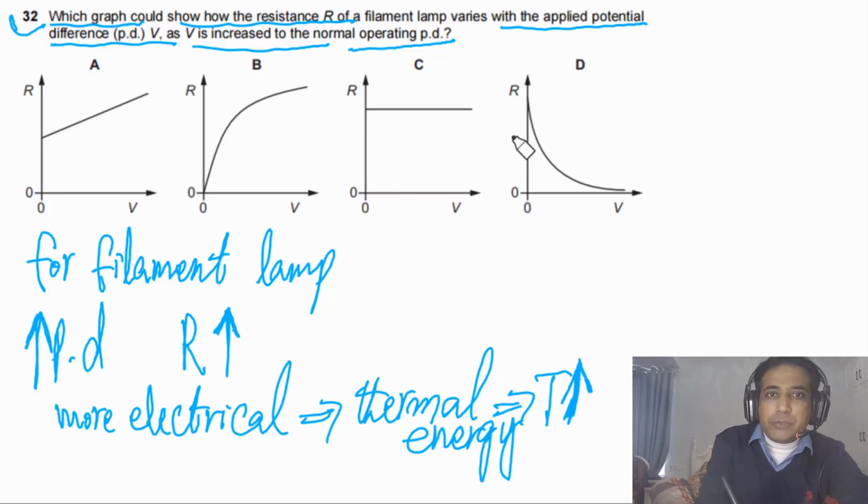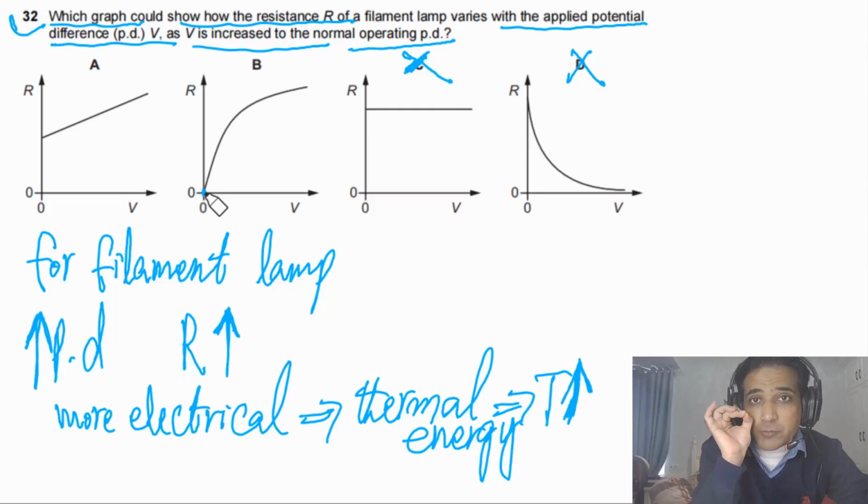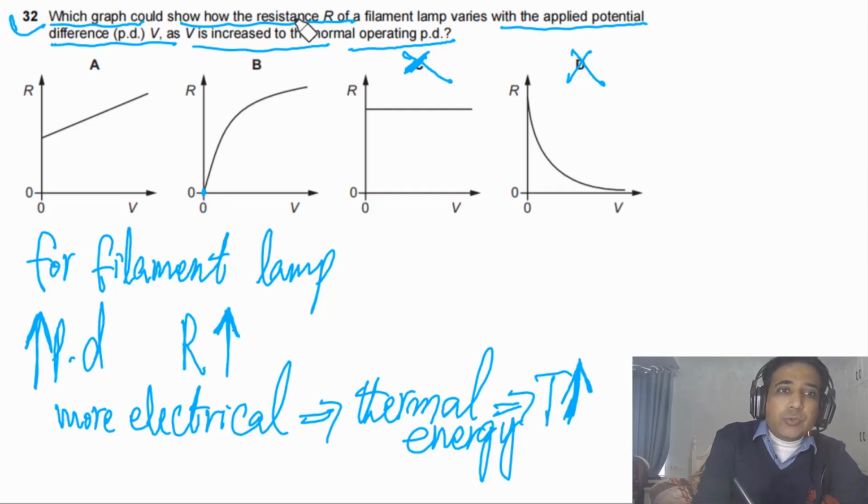Now if you look at given options, this is telling us resistance is decreasing, so we can simply eliminate this one. This is telling us resistance remains constant with PD, so we can also eliminate this. Now the answer can be A, or answer can be B. This is starting from 0. This is telling us when there is no potential difference across filament lamp, its resistance is equal to 0, and that is not possible. It must have some resistance even when there is no PD across filament lamp. So we can also eliminate this. So the answer for this question is C. This is how you need to answer.